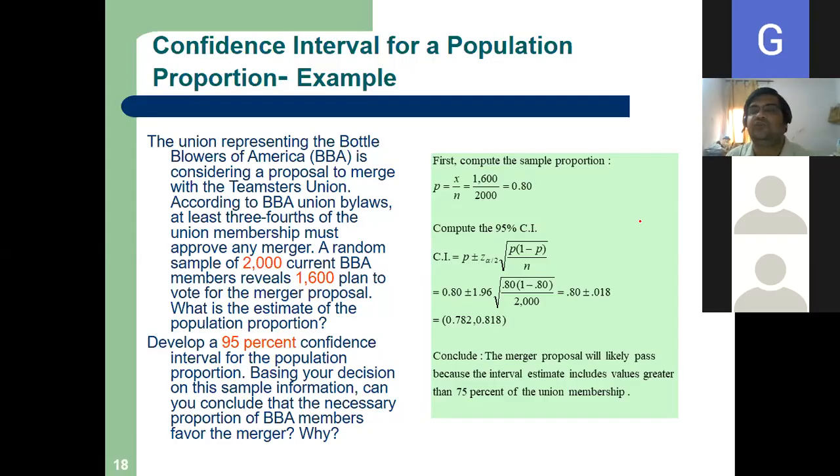If 75% say yes, they will go for the merger. Is it clear? Now, a random sample.